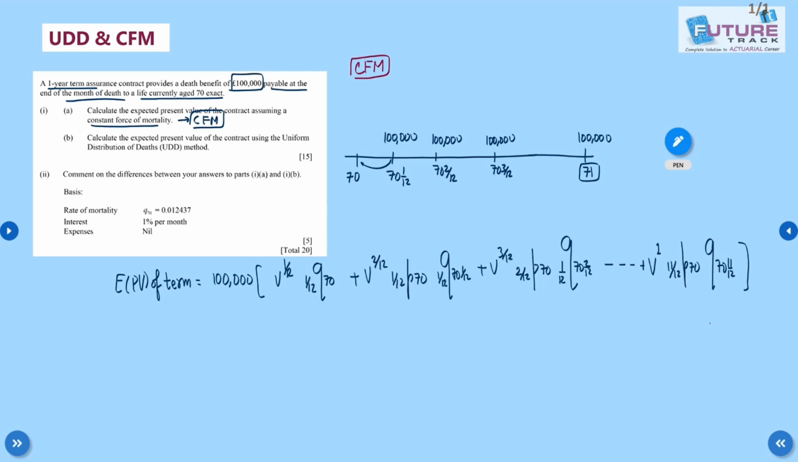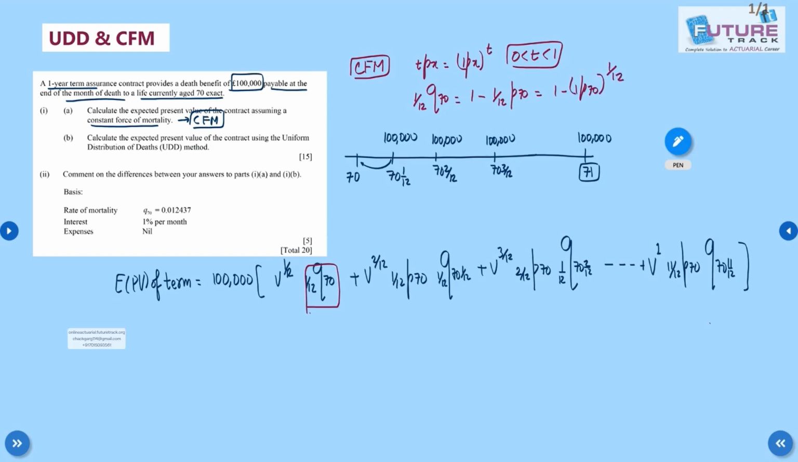Constant force of mortality says my tPx is equal to (1Px) raised to power t, if t lies between 0 and 1. This is what we have done. Now to find (1/12)q70, what do you get? It is 1 minus (1/12)p70, which is 1 minus (1p70) raised to power 1 by 12. This is what we get.